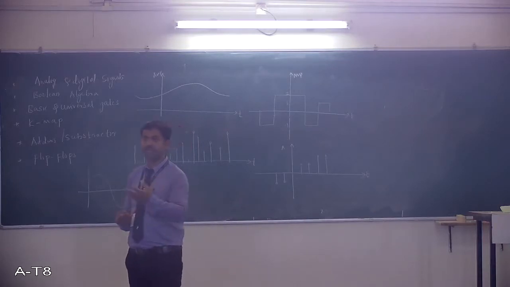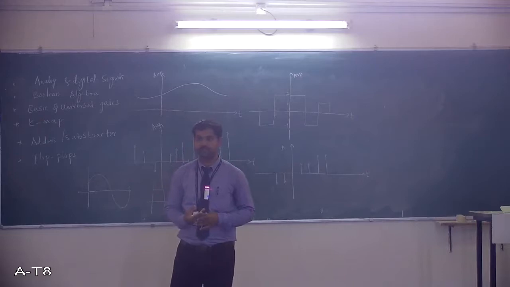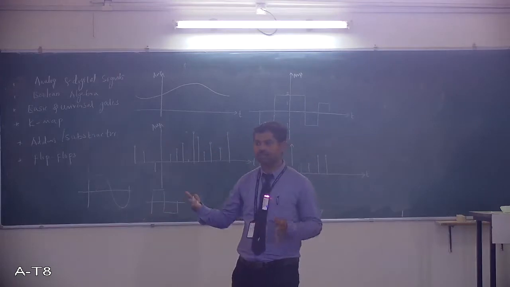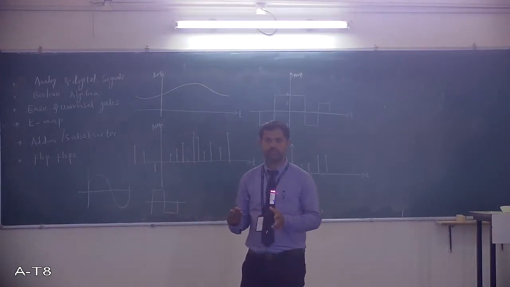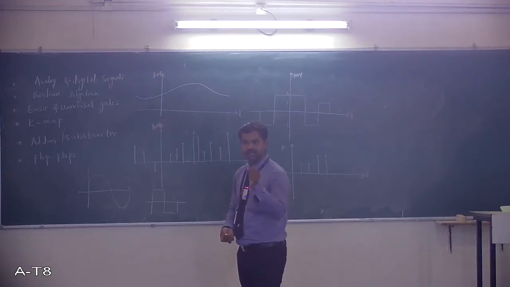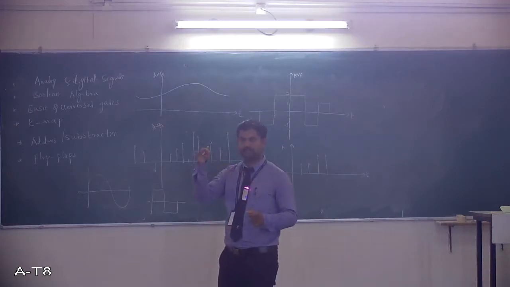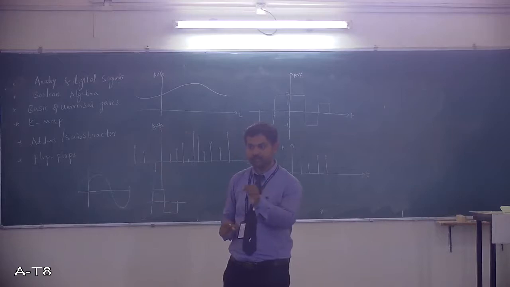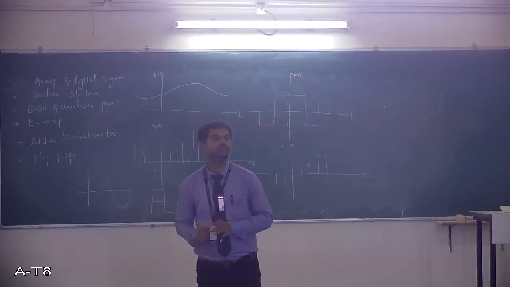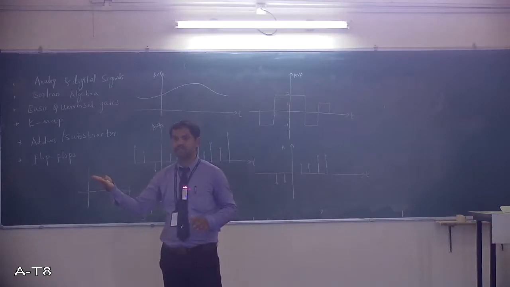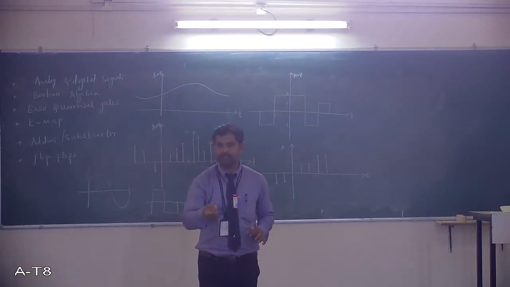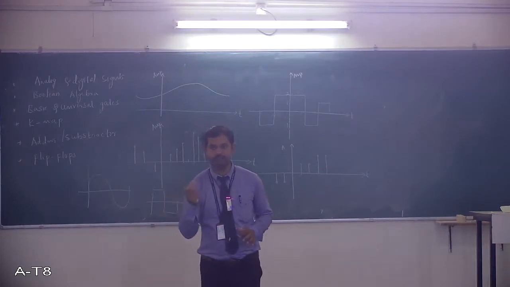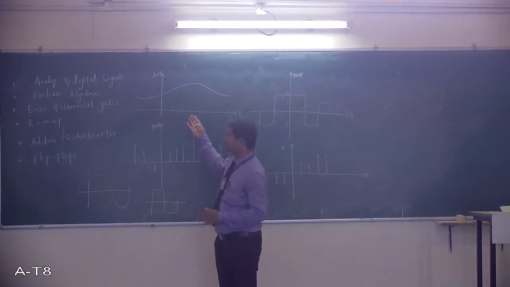And one more thing: you have discrete and continuous signals. Continuous means infinite values, discrete means only limited. Coming to analog or digital, it is based on the y-axis, I mean the amplitude. That will tell you whether the given signal is analog or digital. If you check the x-axis, it will tell you whether it is in discrete form or continuous form. Combined, we can decide what type of signal it is. Here there is an example.